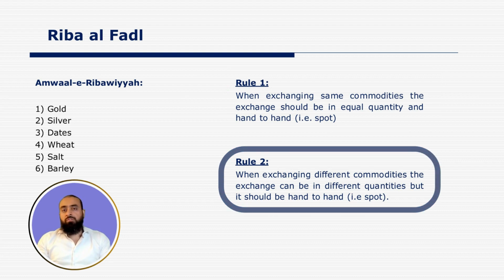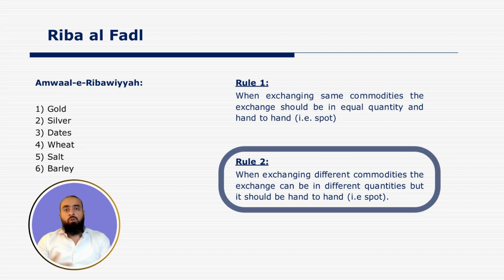Rule 2 regarding Riba Al Fadl stated that when exchanging different commodities, the exchange can be in different quantities, but it should be hand to hand, that is, spot or immediately. This means that when exchange is happening between gold and dates, of course, the quantity can be different, but the exchange in such a case should also be hand to hand or spot. That is, both the counter values, the exchange of gold and the exchange of dates, should happen immediately at the same time.